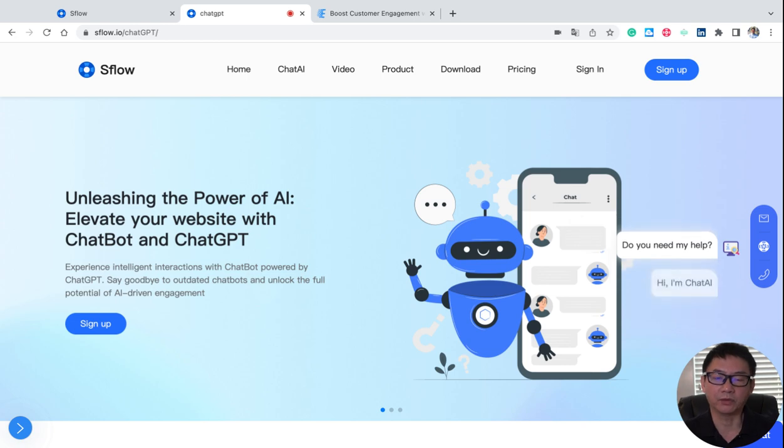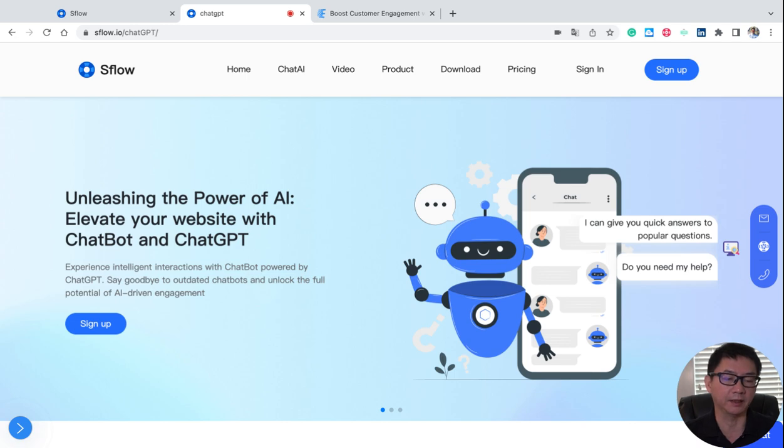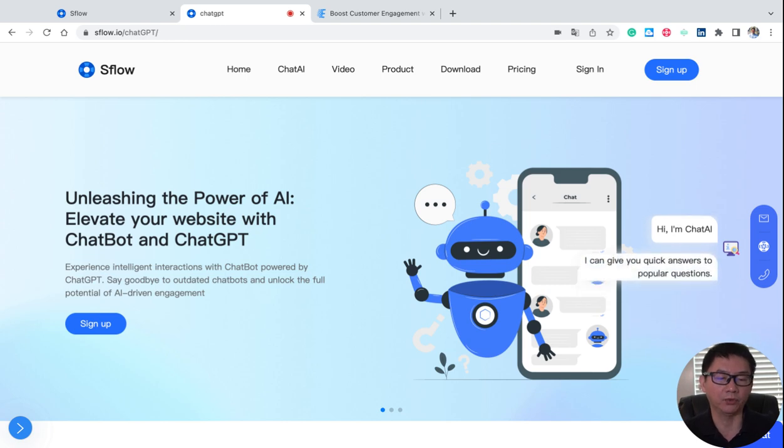Today we're going to talk about private ChatGPT with multiple robots. So, what's a private ChatGPT? A traditional ChatGPT, or ChatGPT from OpenAI, is indexing the whole internet's information. So when you ask a question, it's not specifically to a business. It's going to use the general knowledge of the internet.